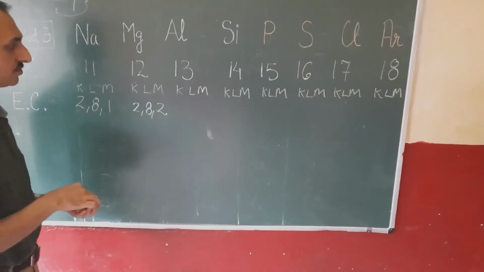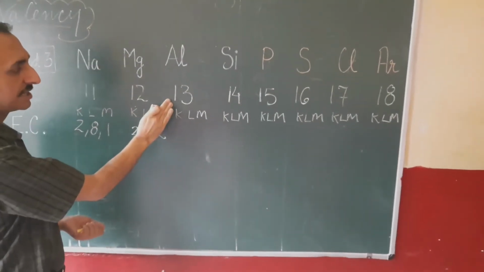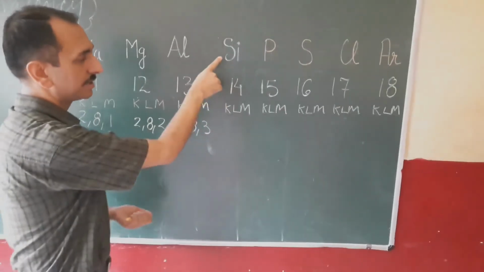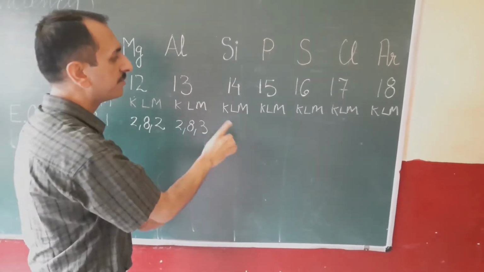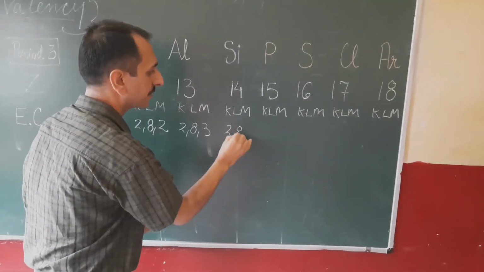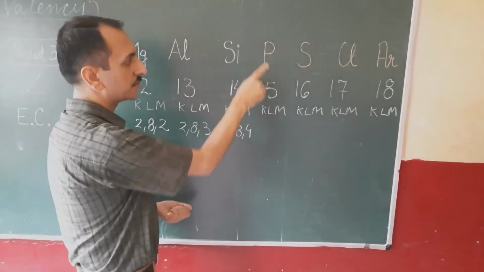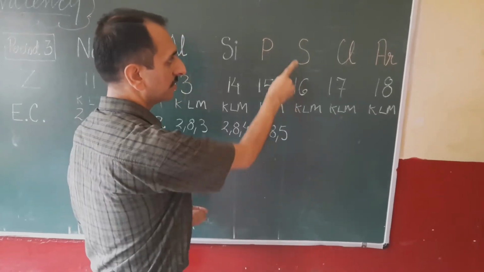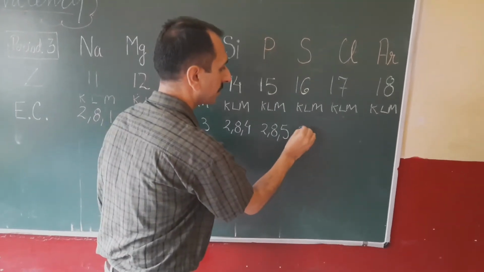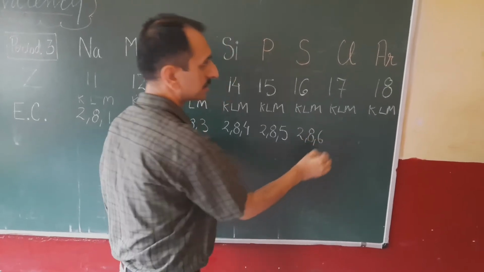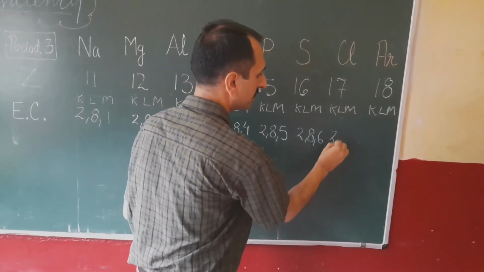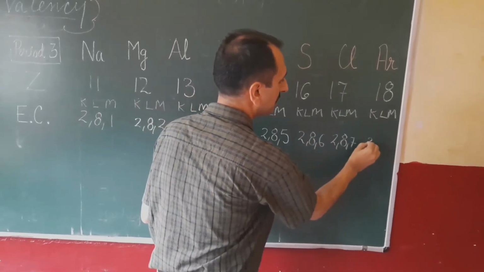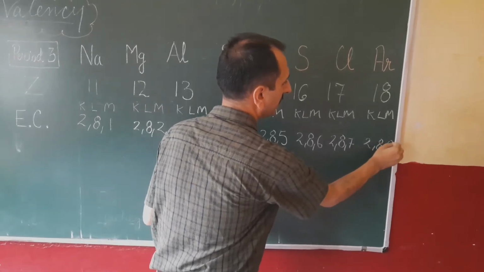Now aluminium, now we will fill the electrons. Aluminium, atomic number 13, configuration 2, 8, 3. Silicon, 14 atomic number, configuration 2, 8, 4. Phosphorus, 15, configuration 2, 8, 5. Sulfur, 16, configuration 2, 8, 6. Chlorine, 17, configuration 2, 8, 7. And at last argon, 18, configuration 2, 8, 8.